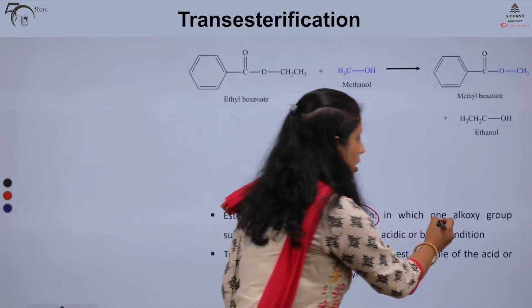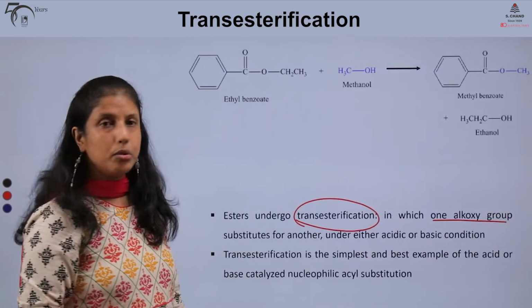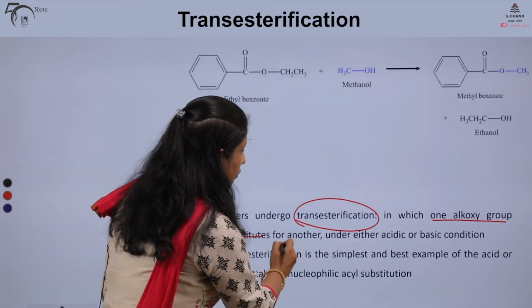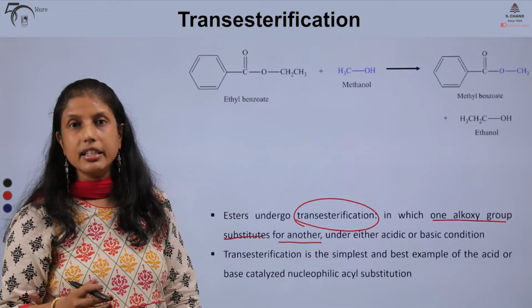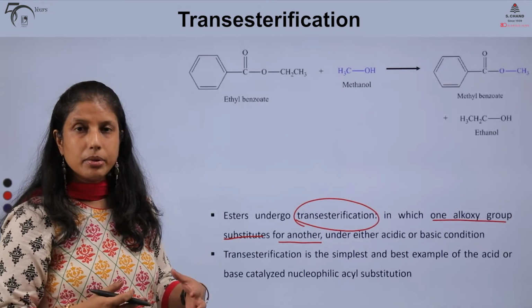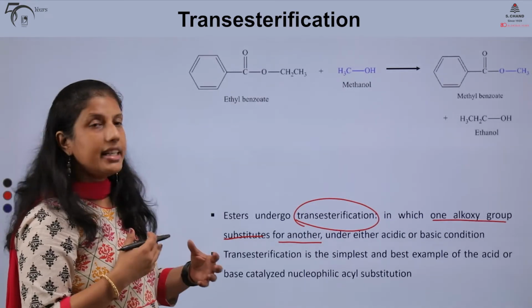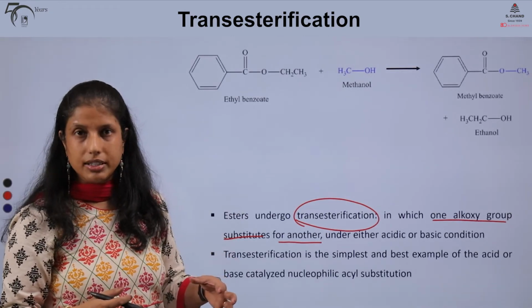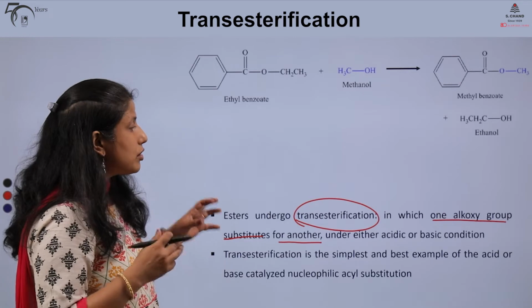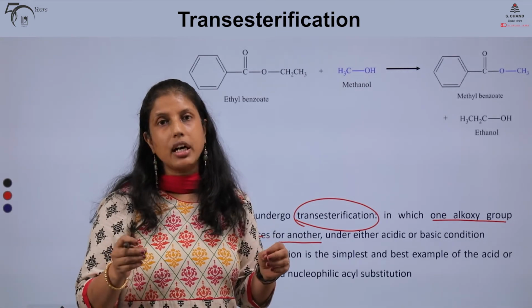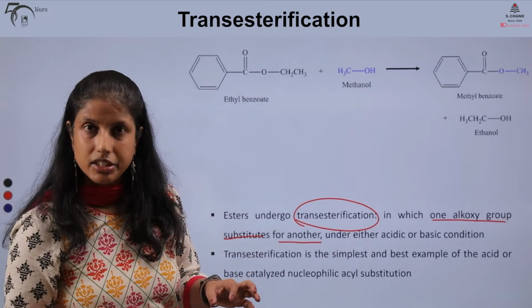Here, one alkoxy group in the ester is substituted for another, in either acidic or basic conditions. In other words, it is nothing but the interchange of the alkoxy group of two alcohols. This transesterification reaction can occur under both acidic and basic conditions.